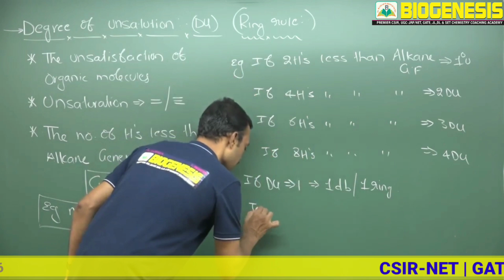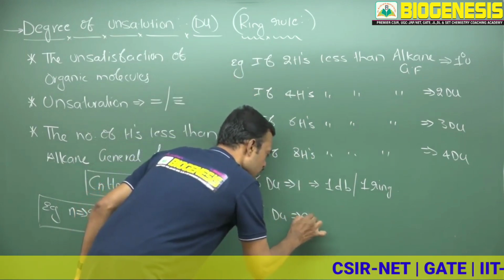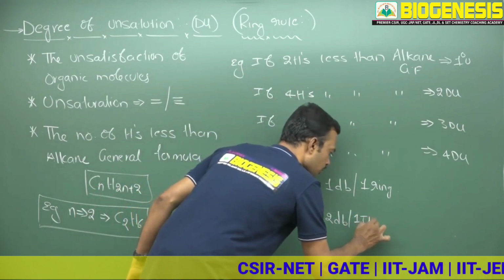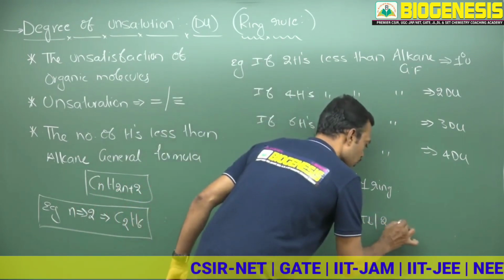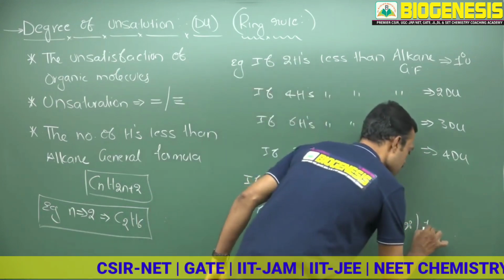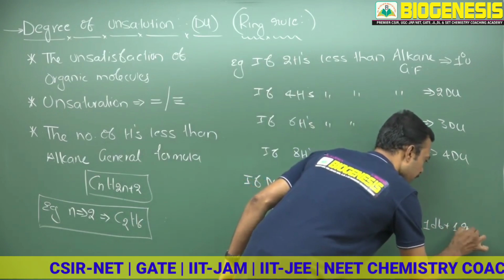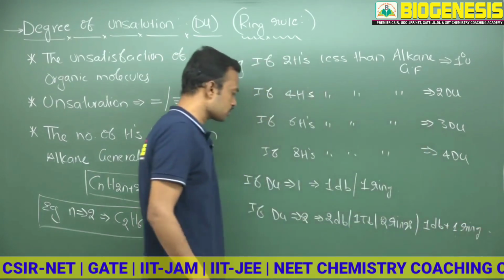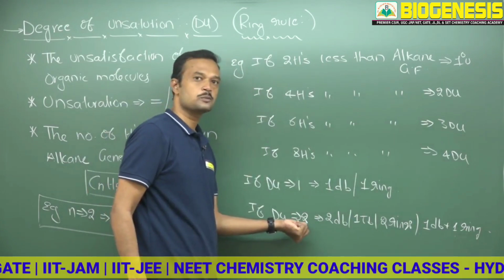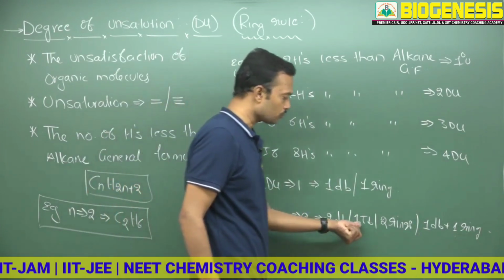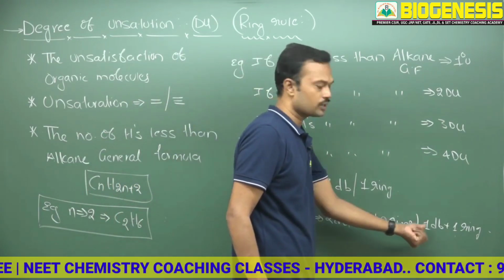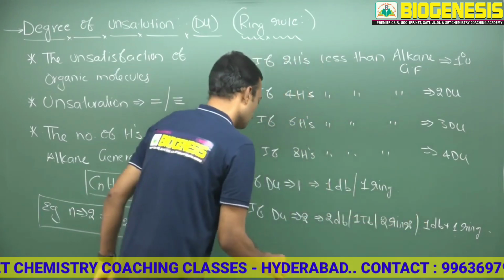In the same way, if the degree of unsaturation is 2, you may expect 2 double bonds or 1 triple bond, otherwise 2 rings, or 1 double bond plus 1 ring. Always remember, degree of unsaturation 2 may carry 2 double bonds or 1 triple bond. One triple bond is equal to 2 DU.